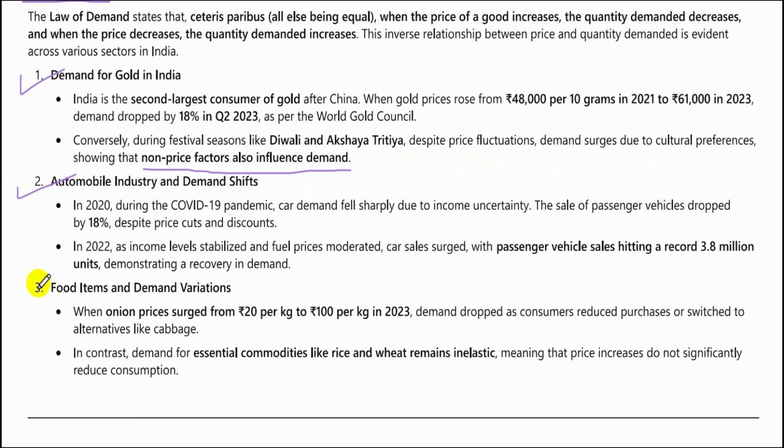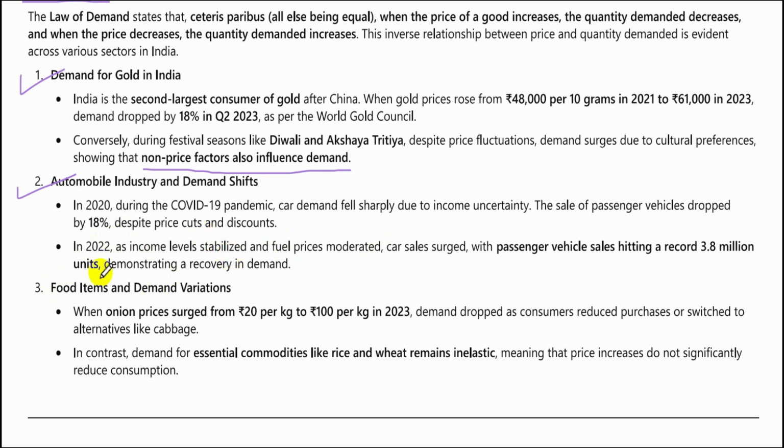Second, automobile industry and demand shifts. In 2020, during the COVID-19 pandemic, car demand fell sharply due to income uncertainty. The sale of passenger vehicles dropped by 18% despite price cuts and discounts.